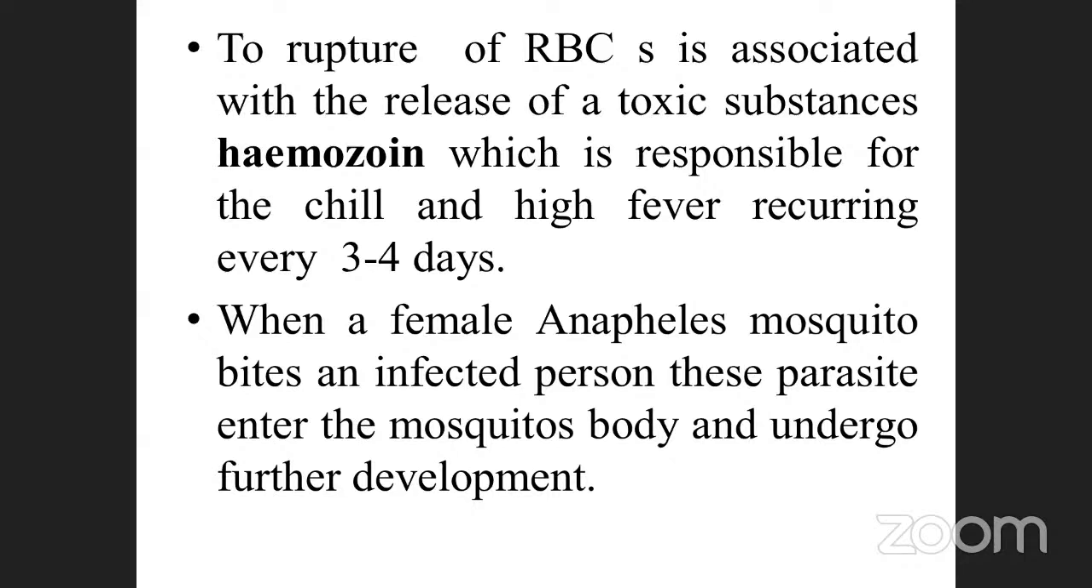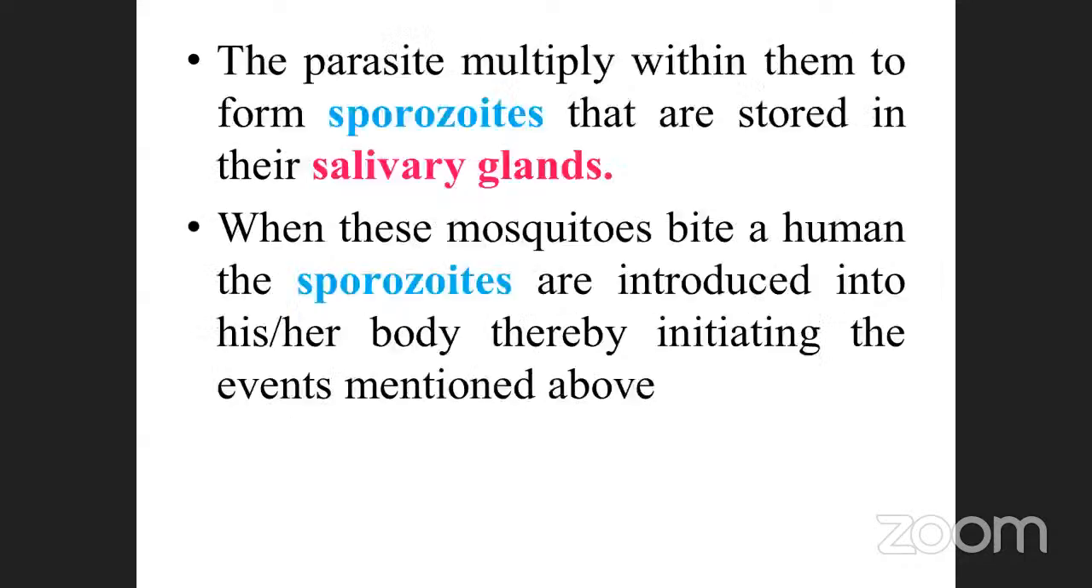When a female Anopheles mosquito bites an infected person, these parasites enter the mosquito body and undergo further development. Already told you, when it bites a normal person, after that it enters the human body. These parasites multiply within the mosquito to form sporozoites, that are stored in their salivary glands. When this mosquito bites a human, the sporozoites are introduced into his or her body, thereby initiating the events mentioned above.